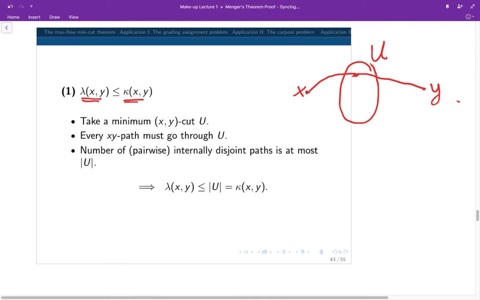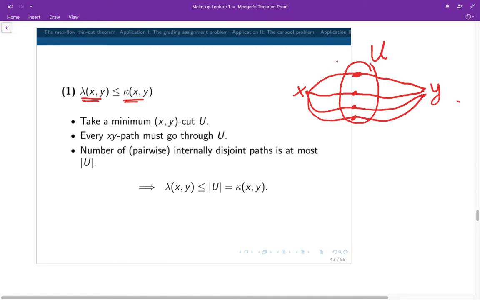If we have another xy path, it must pass through U again before it comes to the vertex y. So if we have a set of vertex disjoint paths like this, then every one of them must cut through the set U at distinct vertices, I mean passing through distinct vertices in U, because they are internally disjoint.